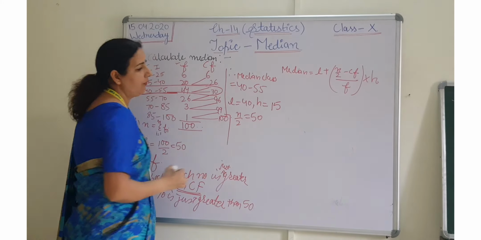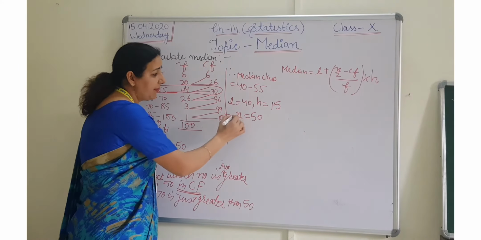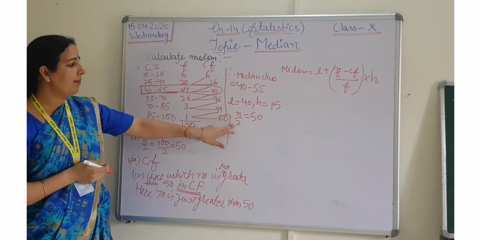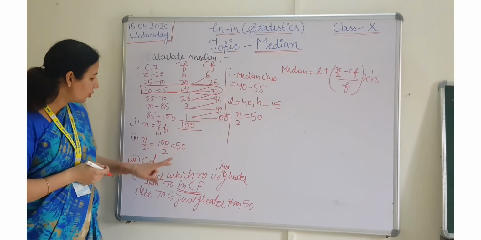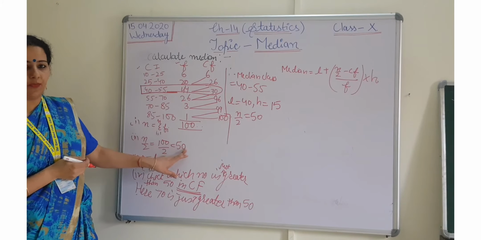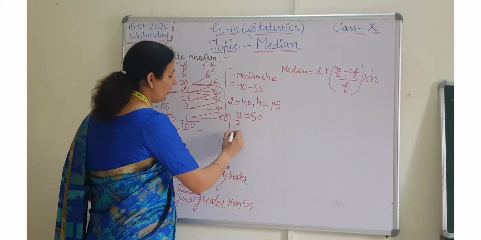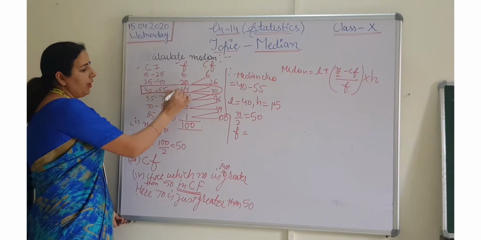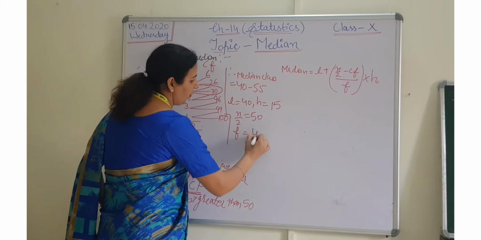Sometimes what kind of mistake the students can do here? They can write n by 2 as 50 by 2. No students, n is 100, so n by 2 is equals to 50. So after this, what is the value of f? F is the respective frequency of this. So it is 44. What is the value of CF?